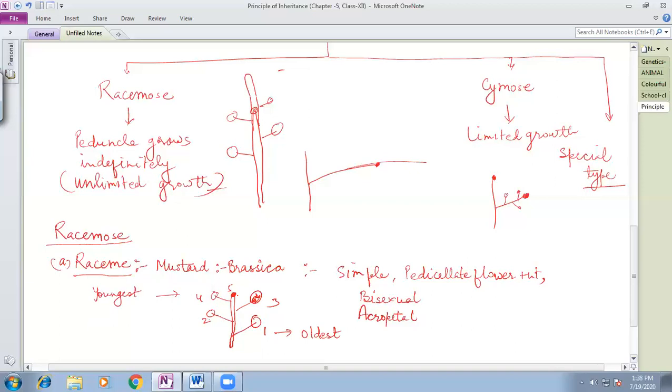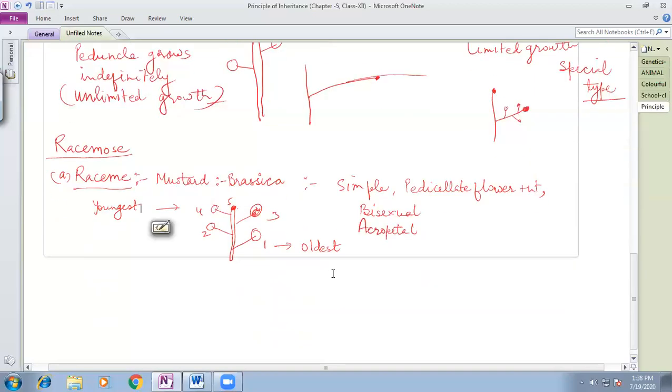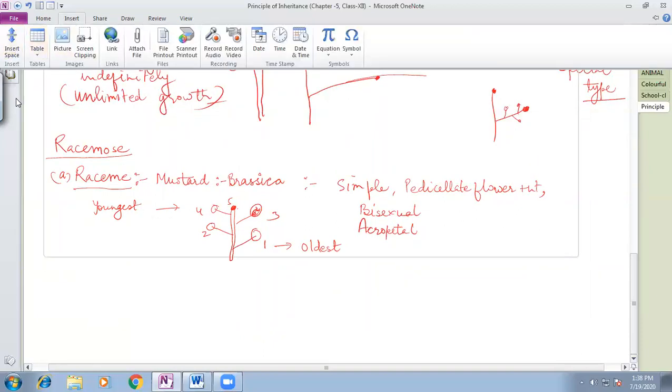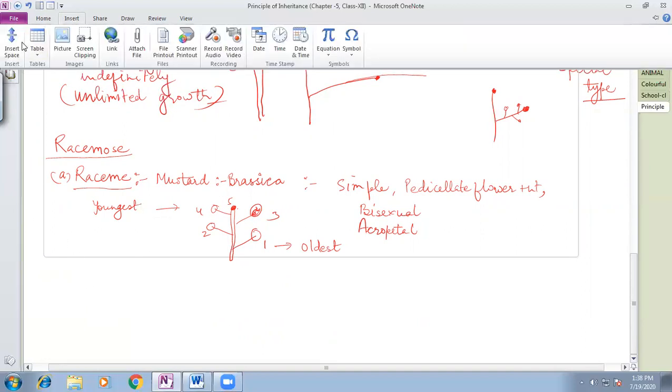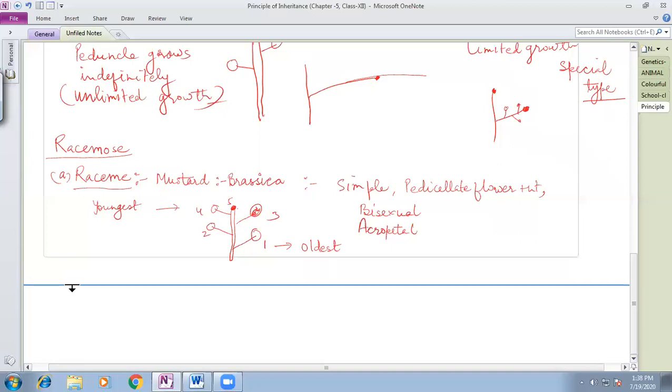This type of arrangement, in which at the bottom the older flowers are born first, and then at the apical part the youngest flowers are present, is called the acropetal type of arrangement of flowers. So in these kinds of flowers you will observe the acropetal condition. I think the things are clear to you.